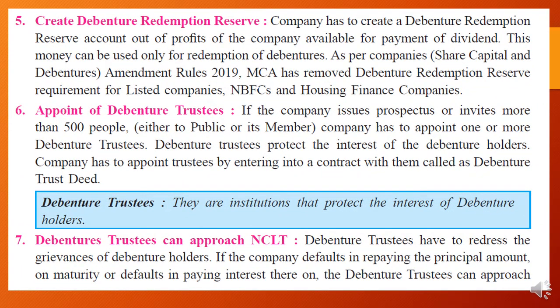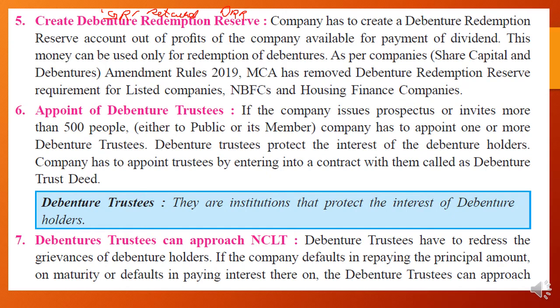Now, the fifth point says to create debenture redemption reserve. You already know what a general reserve is, students. Another name for general reserve is retained earnings. But this is a little bit different from that. Retained earnings and general reserve are the same, but the debenture redemption reserve, or DRR, is not similar to the general reserve, although the feature is one and the same.